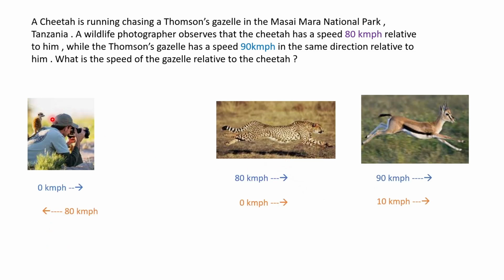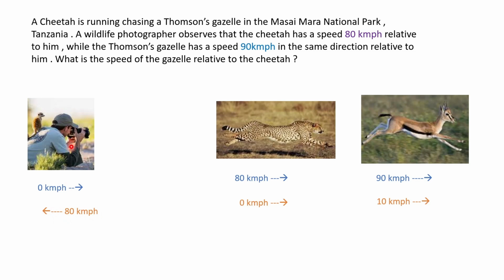So if I treat the photographer as a reference frame, in his own reference frame, his velocity is 0, which is obvious, right? The cheetah has a speed of 80 and the Thompson's gazelle has a speed of 90 to the right. Whereas if I take the cheetah as the observer, if I move to the reference frame of the cheetah, I see that the cheetah has a speed of 0 in its own frame of reference. In fact, the reference frame of the cheetah is defined by the reference frame in which the cheetah is not moving. In the cheetah's frame of reference, we just calculated that the Thompson's gazelle has a velocity of 10 kilometers per hour to the right of my speed. Whereas the photographer in the cheetah's reference frame will be moving to the left with 80 kilometers per hour.